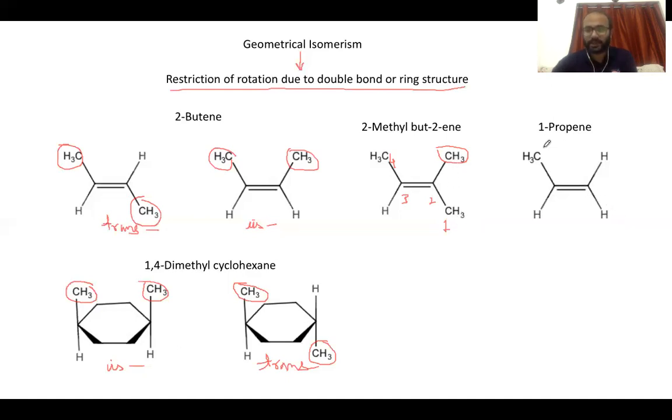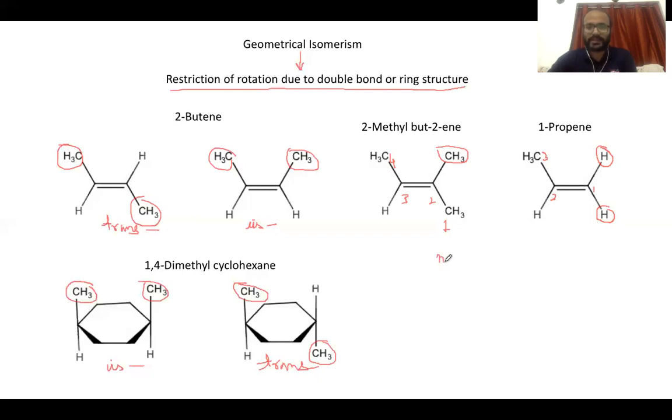And if you look at this other compound, 1-propene, numbered 1, 2, and 3, in 1-propene also you won't see geometrical isomerism possible, because here also one end of the double bond is substituted with the same grouping. So this important condition you should keep in mind: whenever you have the same substituent at one end of the double bond, you won't see geometrical isomerism.